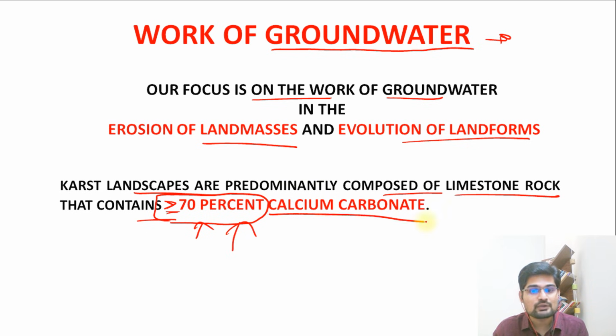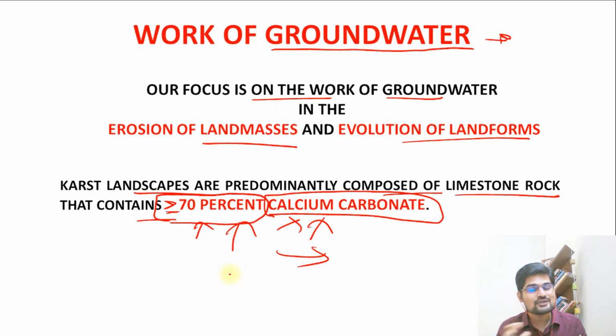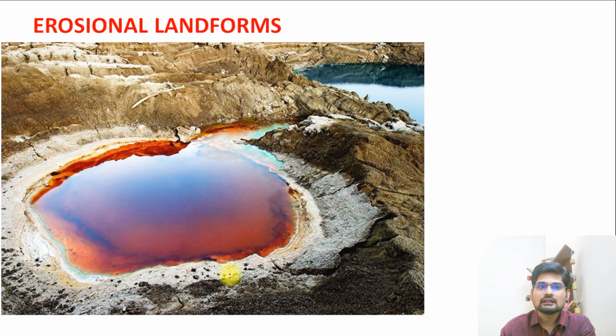So calcium carbonate is soluble in water, and that's where this underground water reacts with calcium carbonate, and further it goes out, taking away the material, dissolving it, and that's where karst topography is formed. Now, let's understand these erosional landforms in karst topography first.